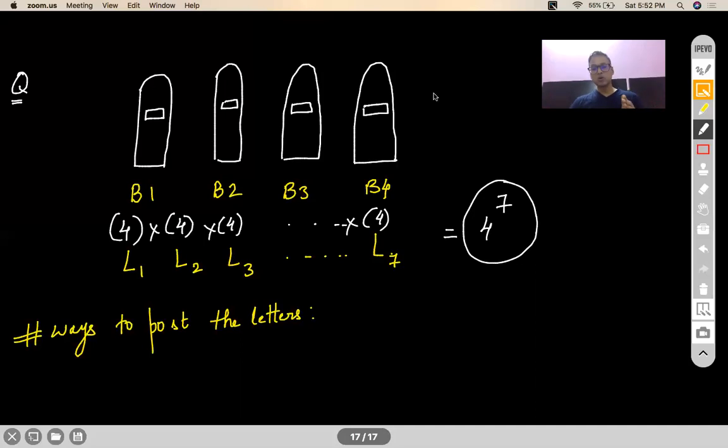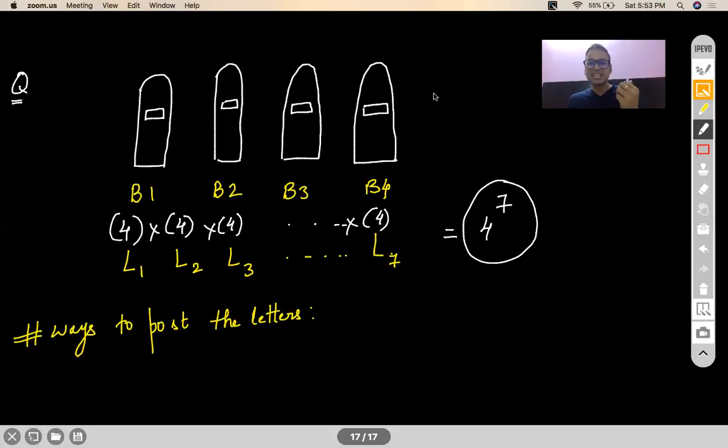Now, those who have said 7 into 6 into 5 into 4, what is the reason behind that answer? You are basically making the letter box the choosers. So letter box 1 can choose a letter in 7 ways to fall into it. Correct? Yes or no? Correct? But remember, letter box